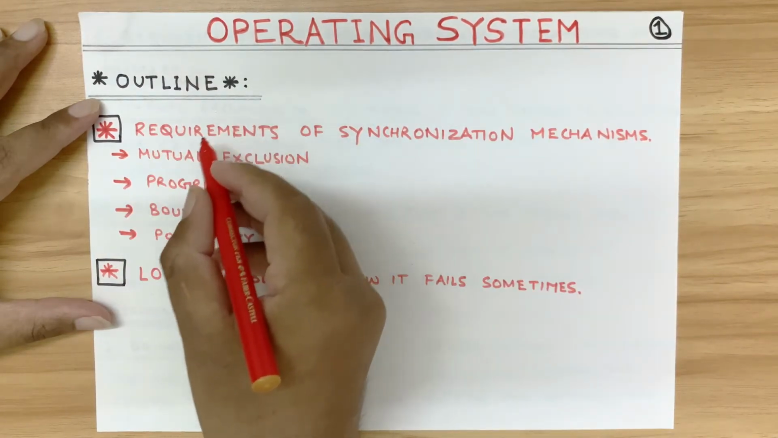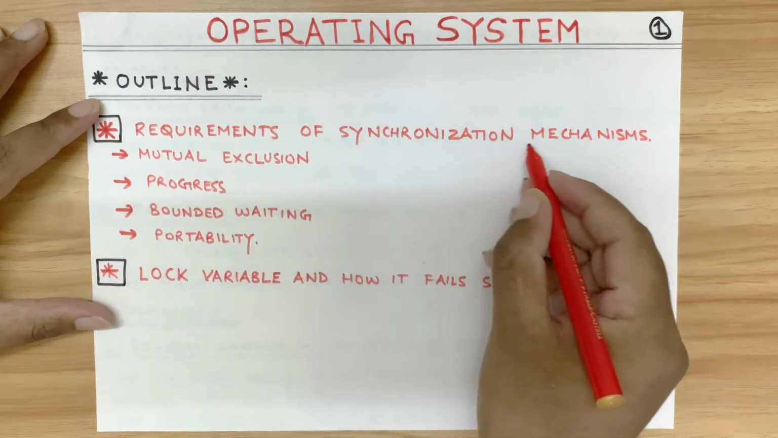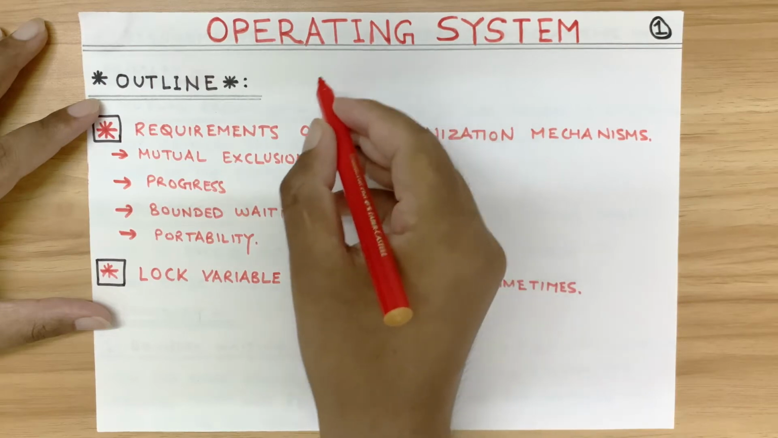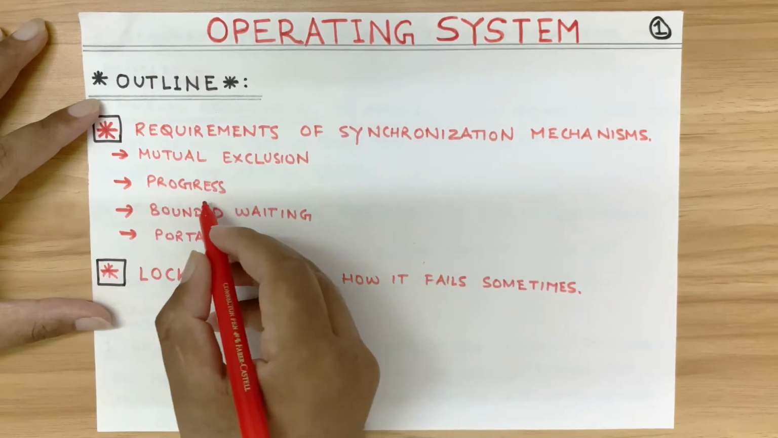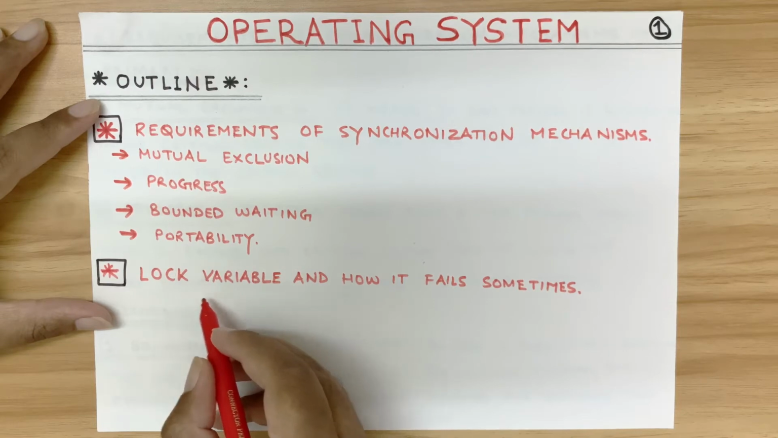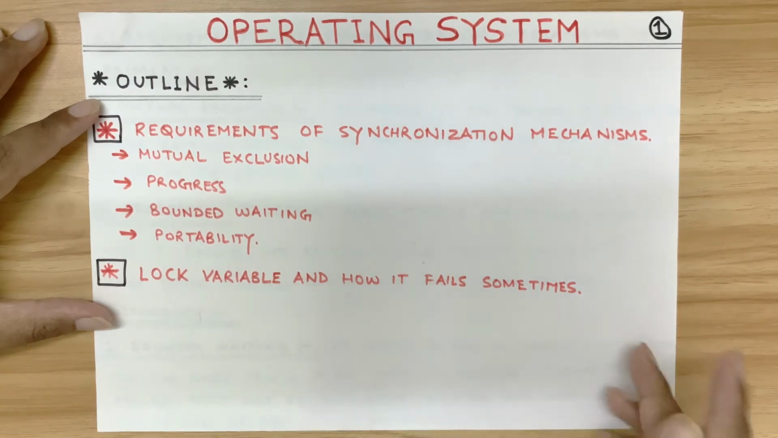The outline of this video is requirements of synchronization mechanisms. So there are 4 requirements to synchronization in an operating system: mutual exclusion, progress, bounded waiting, portability. We will also see in this video what is lock variable and how it fails sometimes. So let's continue.